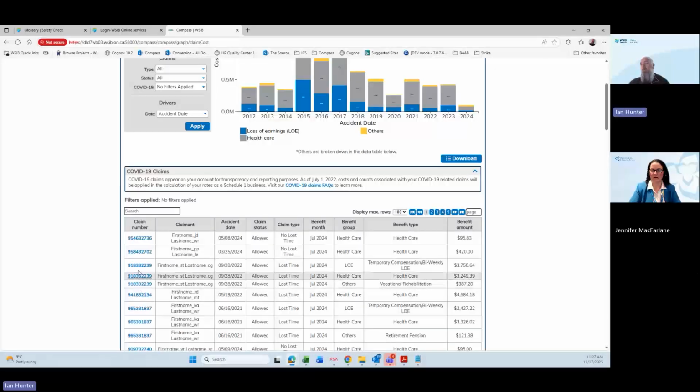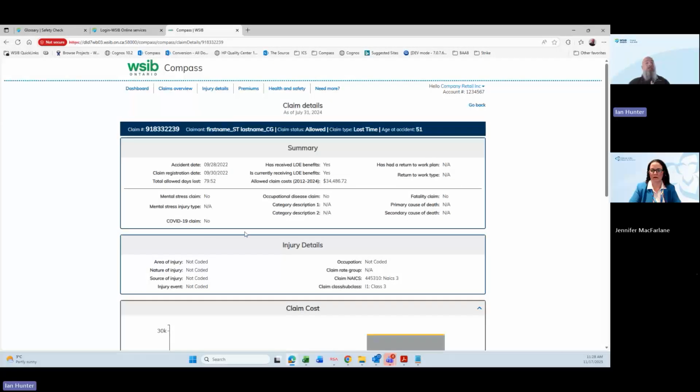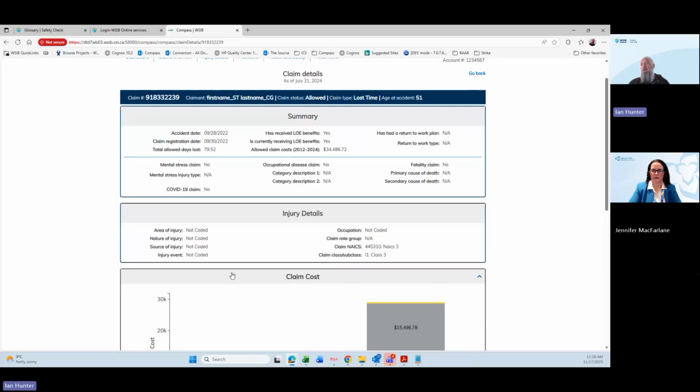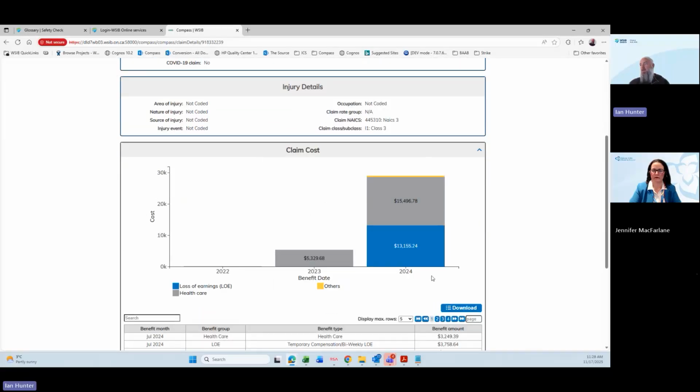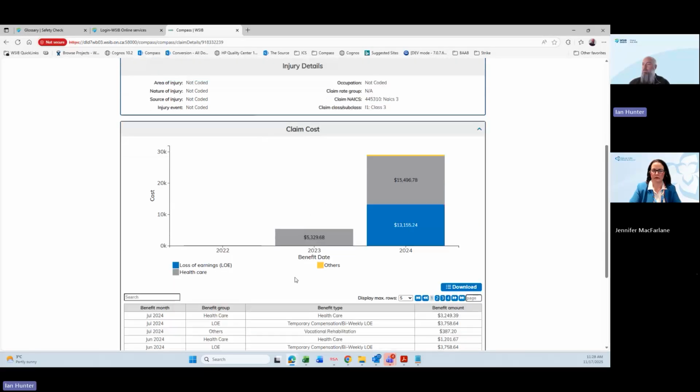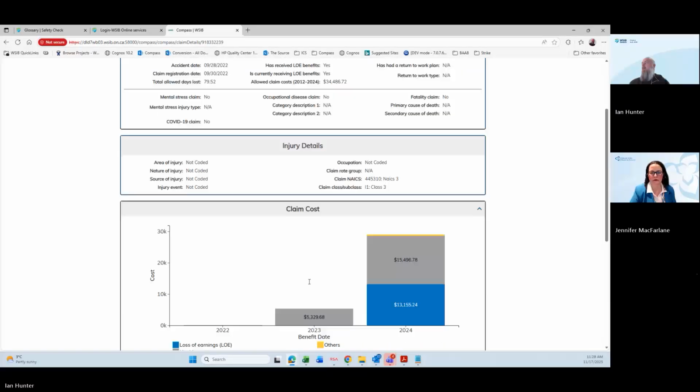You'll also notice when we're looking at this, the claims are hyperlinked. So now we can actually click on one of these claims and it'll take us to a detailed page about that specific claim. So we have all the information: the accident date, the registration date, total days lost, the total allowed benefit payments, and then the injury details around that claim. If everything was coded, all that information would show up here, as well as the total benefit cost and when they were paid out. Details all available.